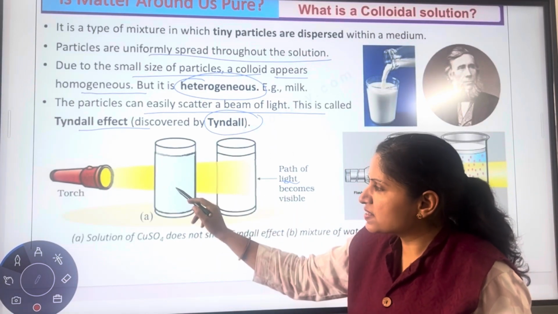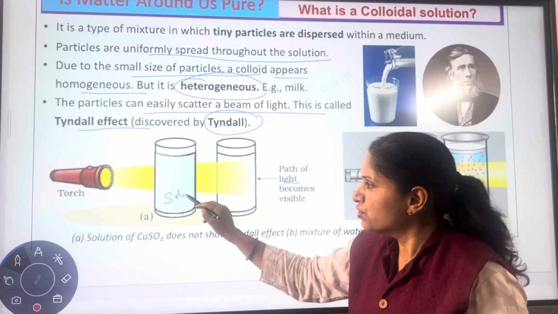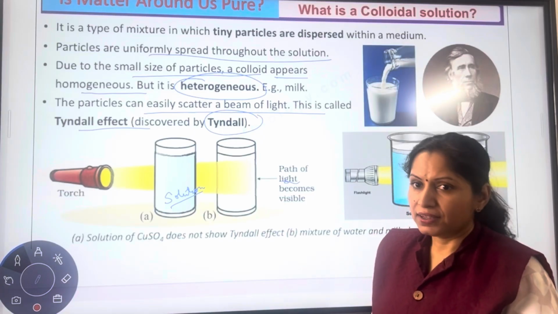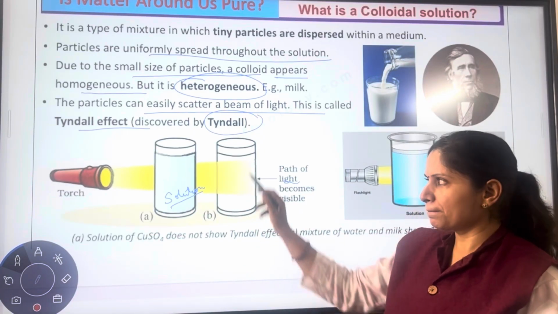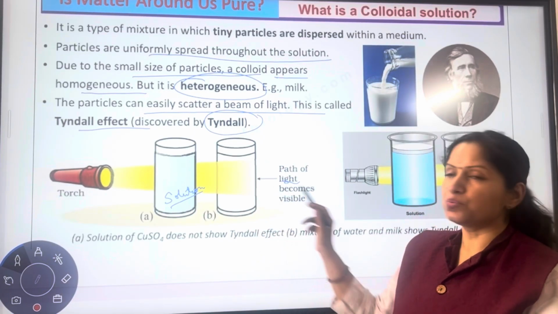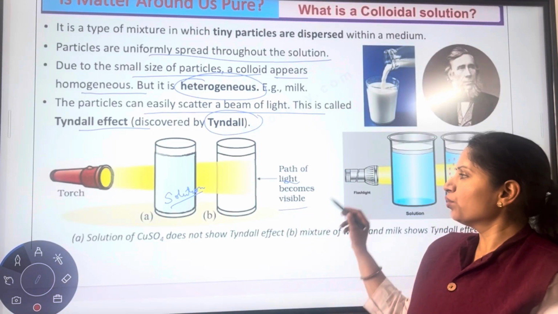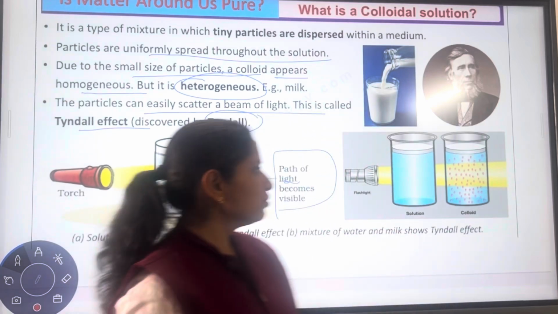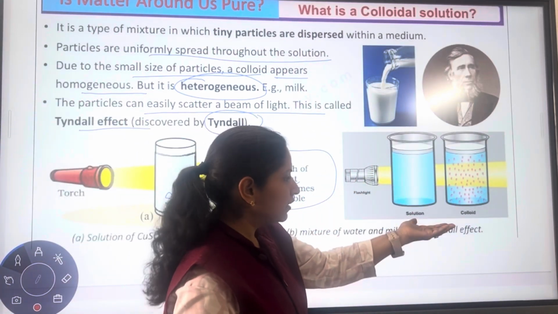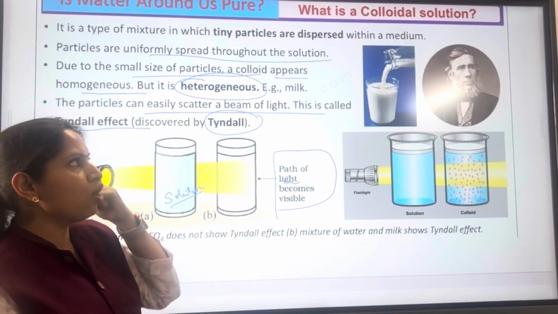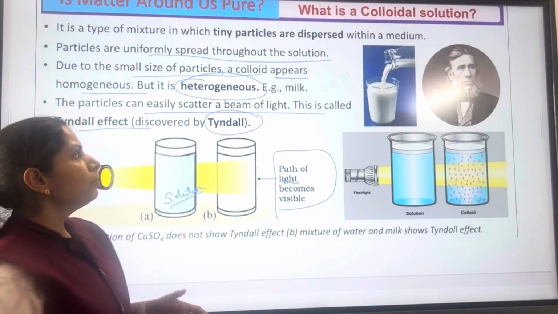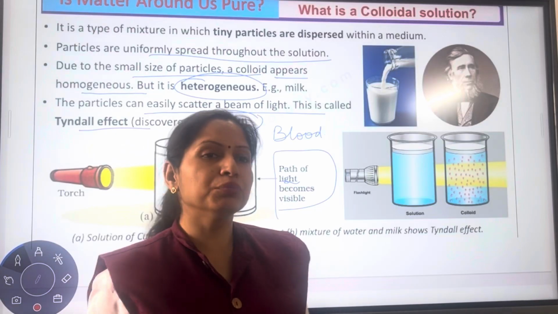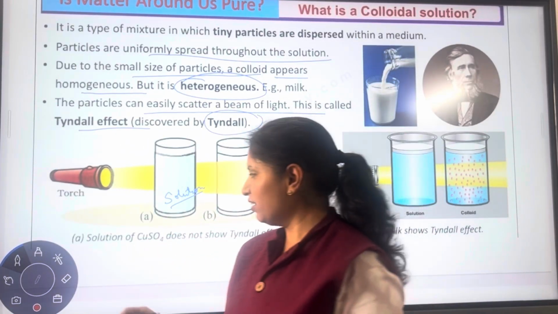So if you take a solution, a homogeneous mixture, it does not show the beam of light. But if you pass the beam of light through a colloid, its pathway is visible, and this effect is known as the Tyndall effect. In this experiment also they have shown that only the colloid solution shows the pathway of light. Milk and blood are examples of colloids. Milk and blood both are colloidal solutions. Okay, properties of